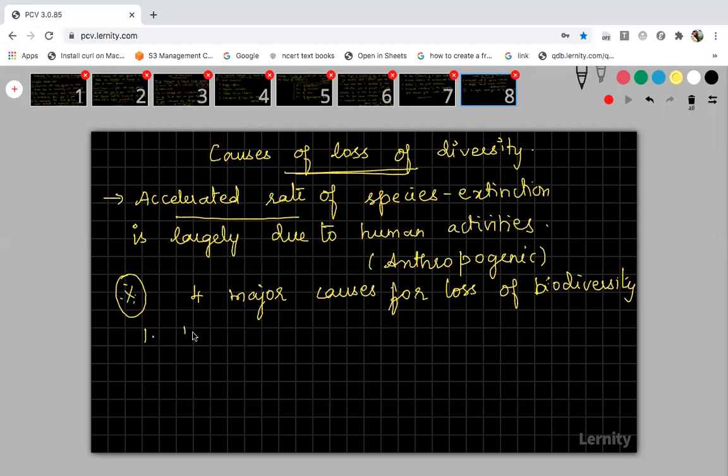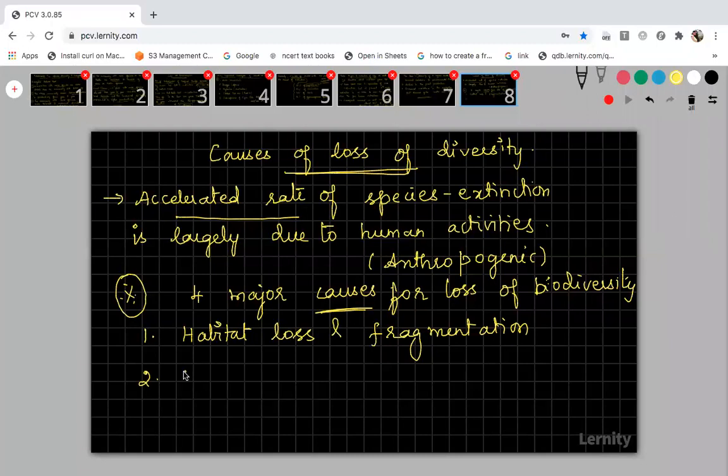The first and foremost one is habitat loss and fragmentation. Biodiversity loss is because of habitat loss and fragmentation. I'm not talking only about human activity here; generally, I'm saying the four major causes for the loss of biodiversity. Among these, the first and foremost one is habitat loss and fragmentation.